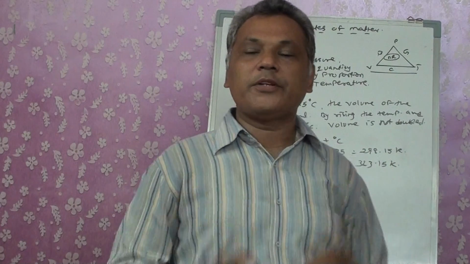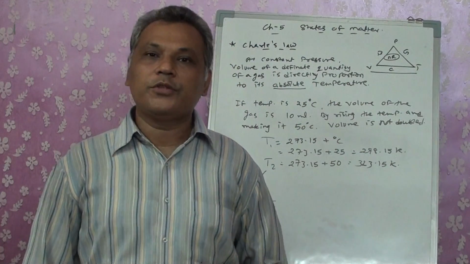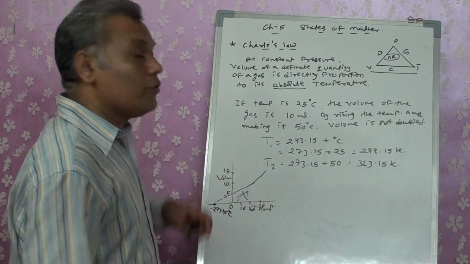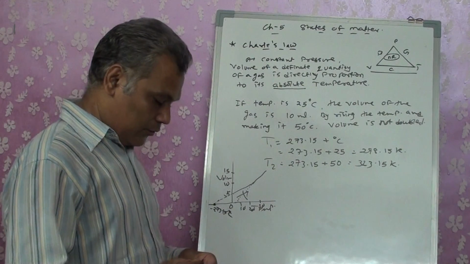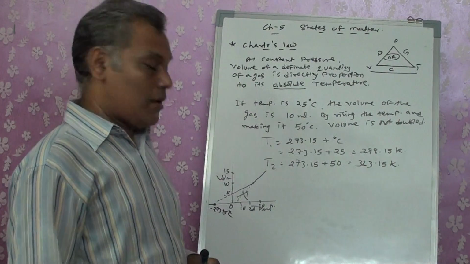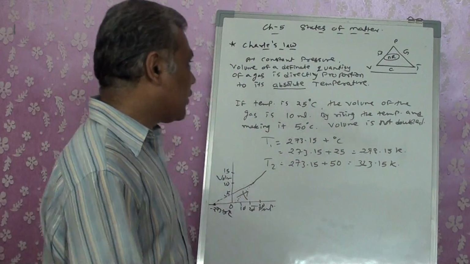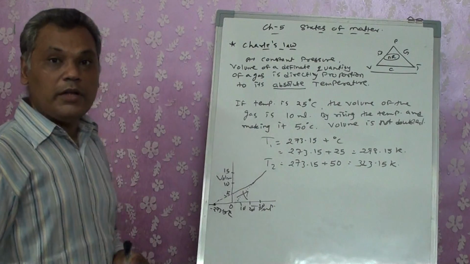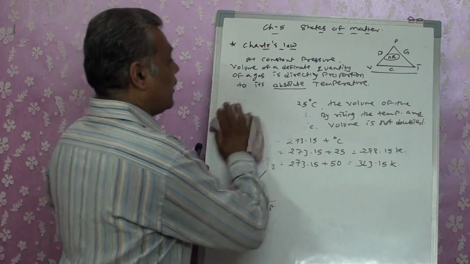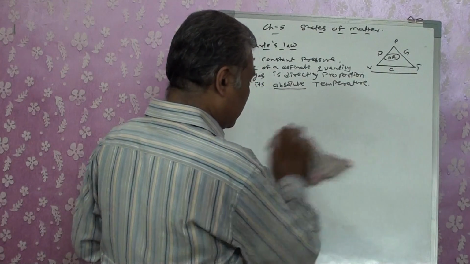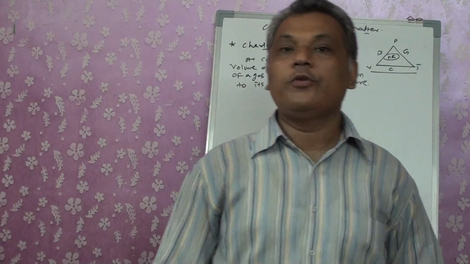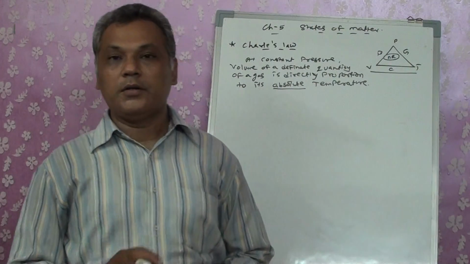If the temperature is made 0, will the volume become 0? No, volume did not become 0. So to understand that factor, it was Kelvin who studied it, and by a combined study of Kelvin and Charles, we are going to derive why we write the absolute temperature. This was one of the give reasons that will be given to you: the temperature is not doubled, so volume cannot be doubled.